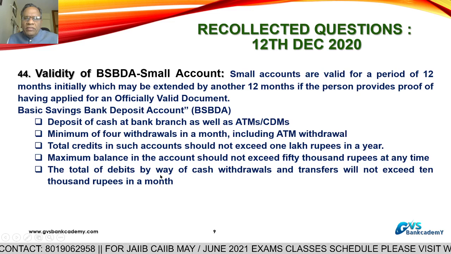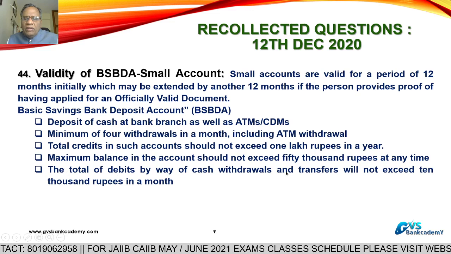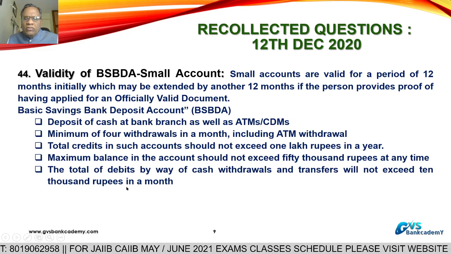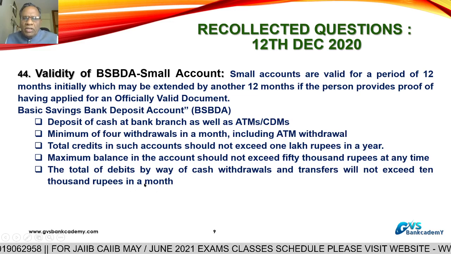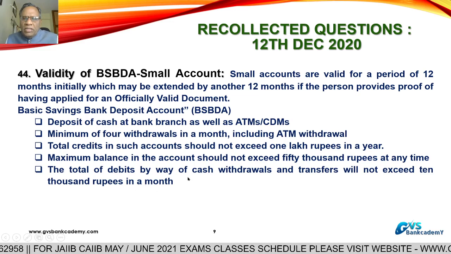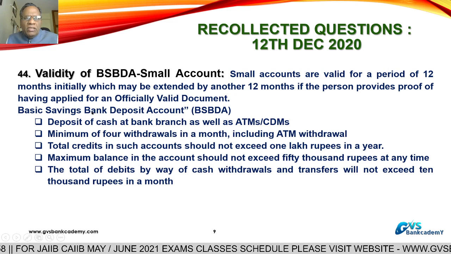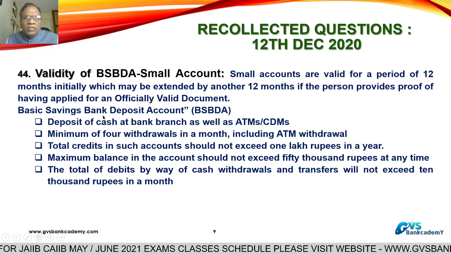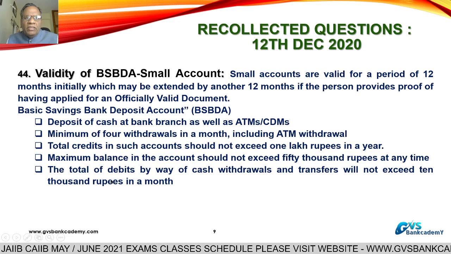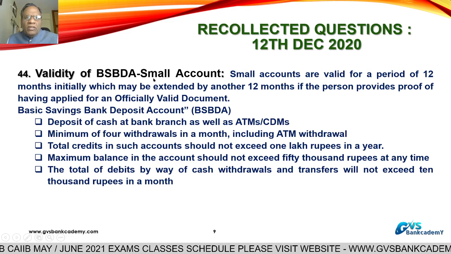Total debits by way of withdrawal of cash or transfers not exceeding 10,000 rupees in a month. These are the additional points, important question for all the exams.